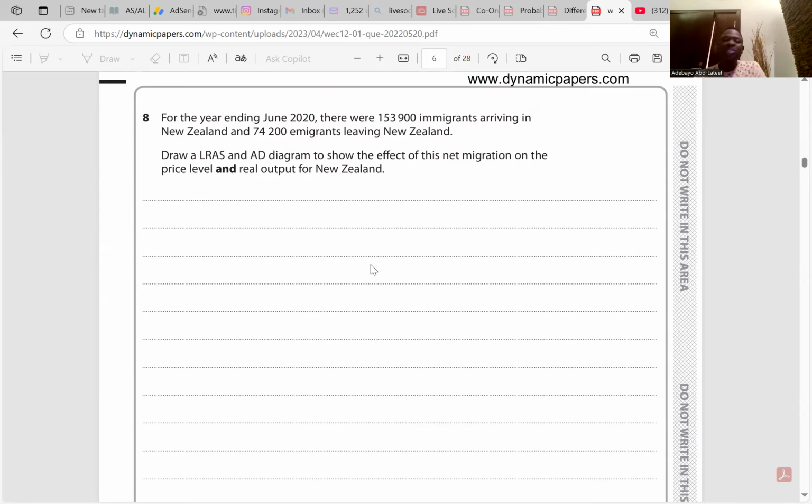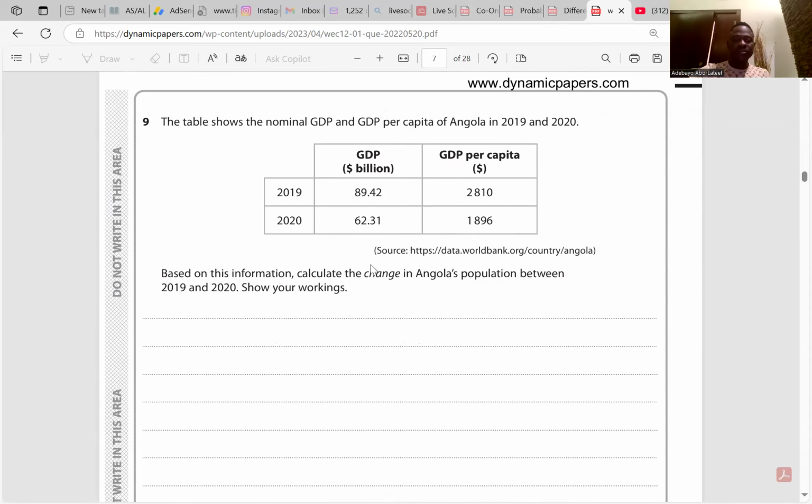As a result, the long-run aggregate supply curve is expected to shift rightward from LRAS1 to LRAS2 because the real output will extend from Y1 to Y2, and the price level will fall from P1 to P2. I think it's clear. Question 9.